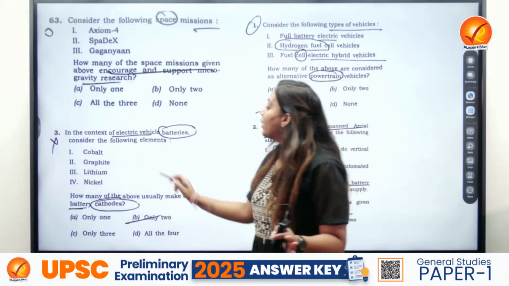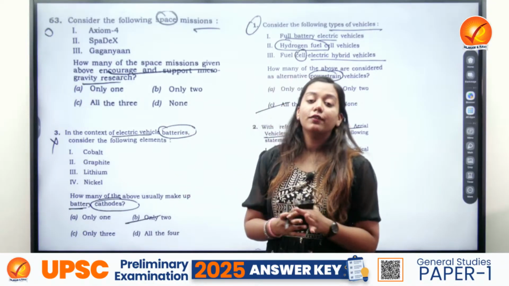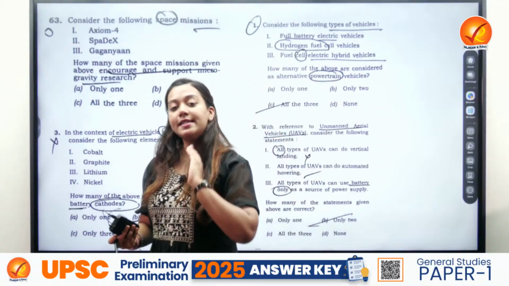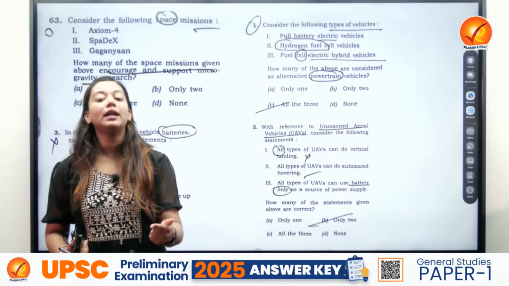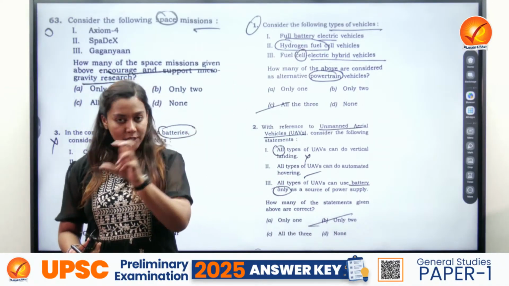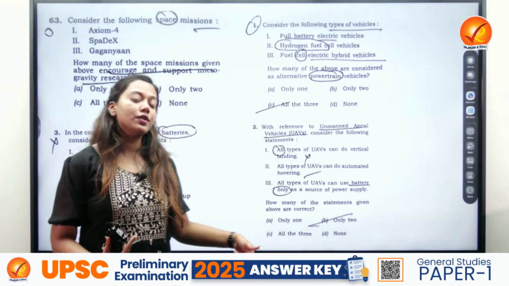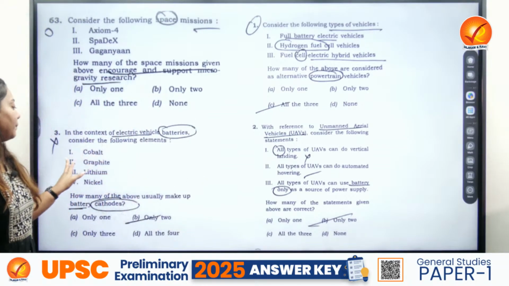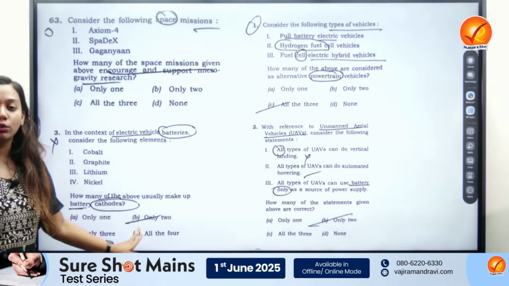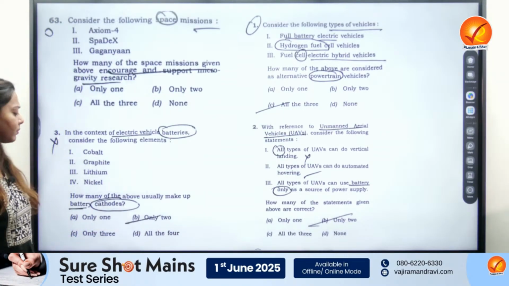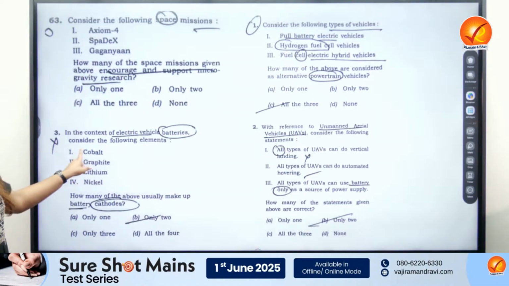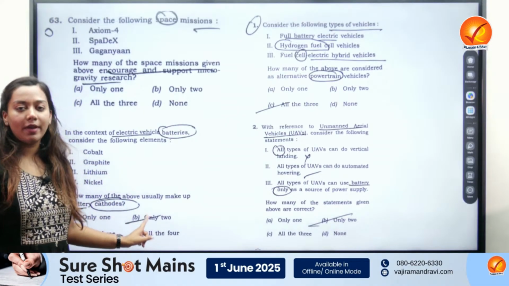The next question is about electric vehicles. So there were two questions. In set number B, you could see question number 1 on electric vehicles, the kind of different batteries which could be used, the answer for which was all of the above. And the second question was about the type of battery cathodes which could be used here. Clubbing the common ones would have helped you.